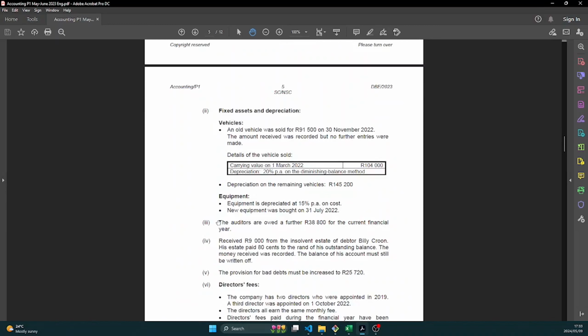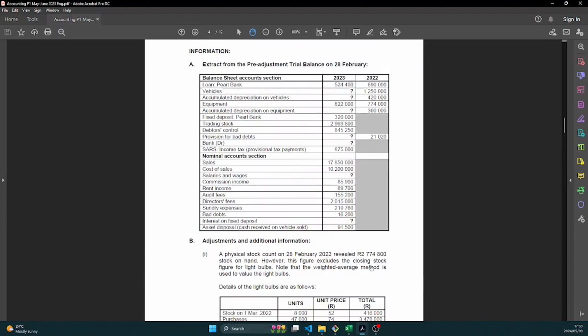Okay, now we have information about the auditor's fees. They tell us that the auditors are owed a further 38,800. What does that mean? So if you look at the trial balance, you see the auditor's fees is 155,200. This means this is not the entire amount that we're supposed to pay in 2023.